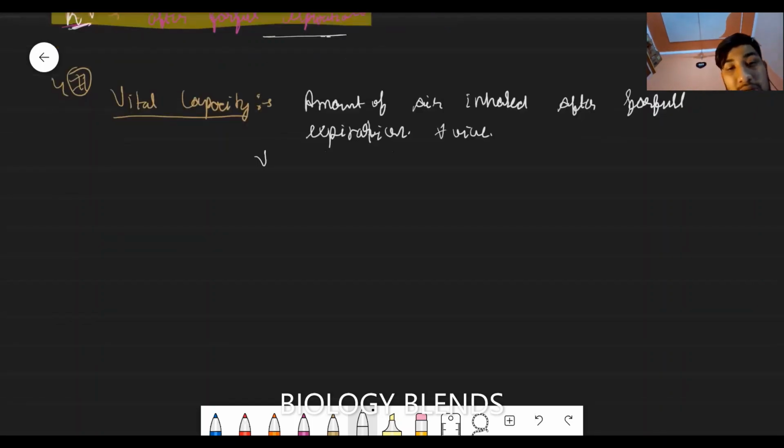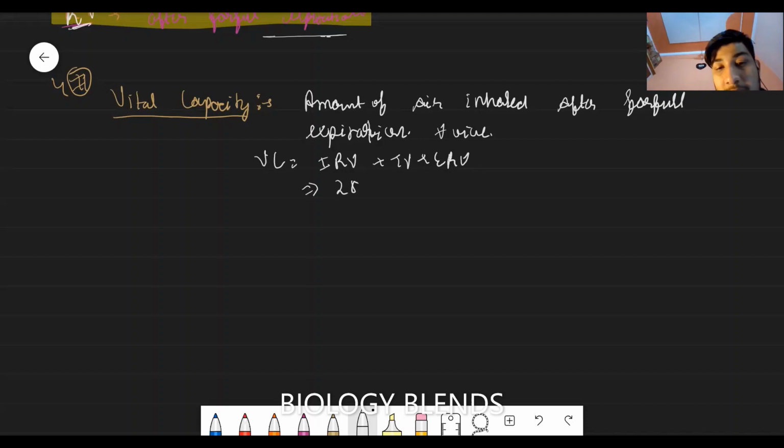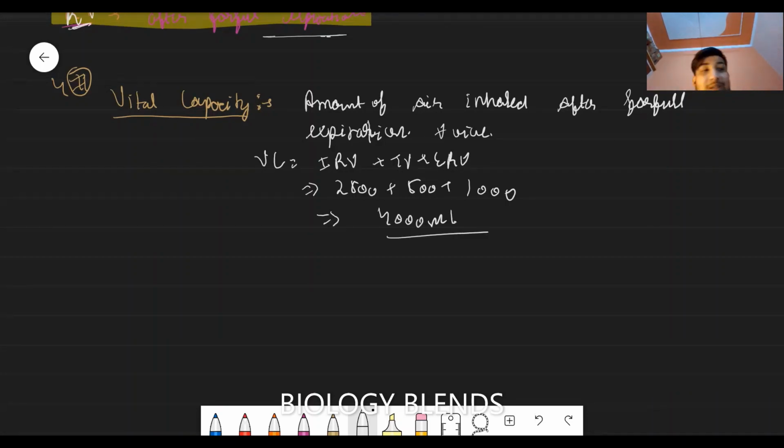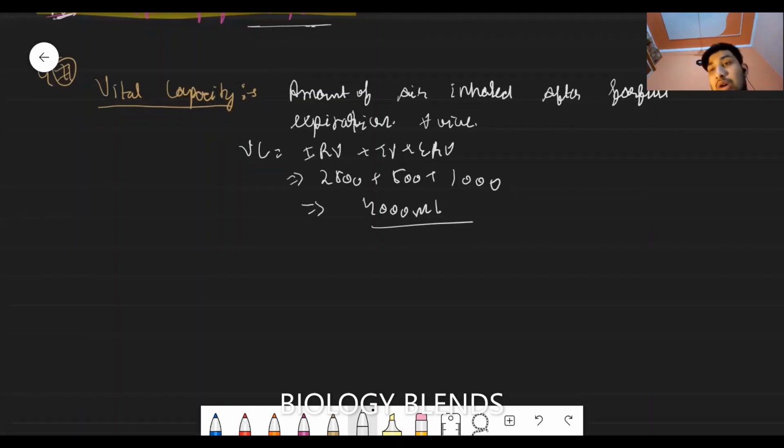What's included in the vital capacity is the IRV, inspiratory reserve volume, tidal volume, plus ERV, expiratory reserve volume. Taking the minimum values, 500 plus 1000, plus the IRV, the value is 4000 ml. Vital capacity is 4000 to 4500 ml.